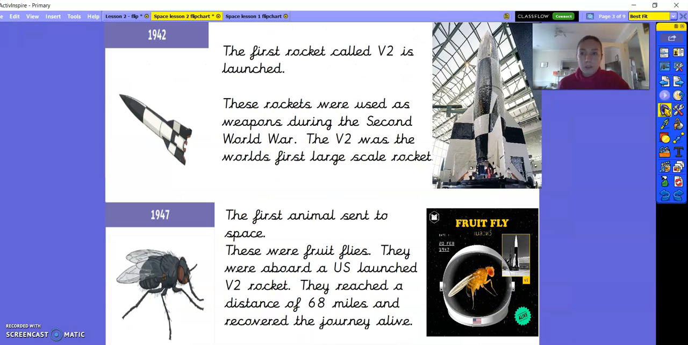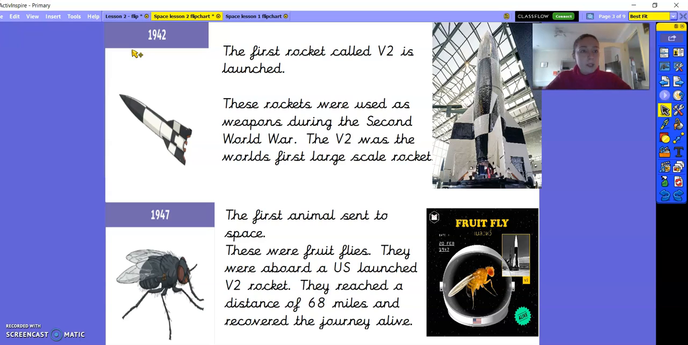So we're going to talk through each picture, what it's showing us, why it was an important historical event, and then put them on the timeline. So our first one, like we identified, was 1942. And this is the first rocket called the V2. And this is the date when the V2 was first launched. And these rockets were used as weapons during the Second World War. And the V2 was the world's first large-scale rocket.